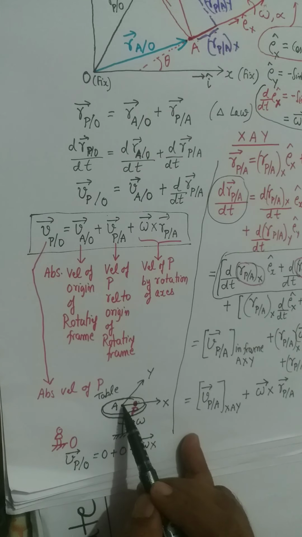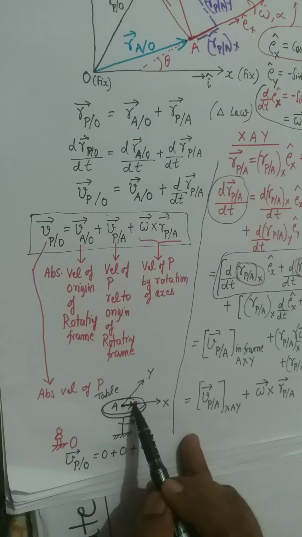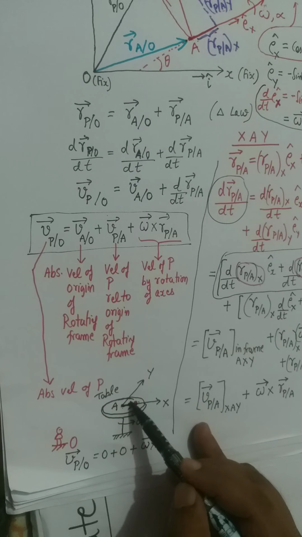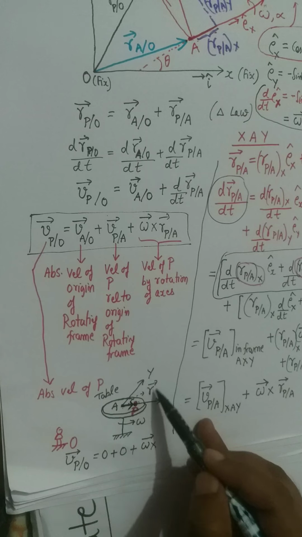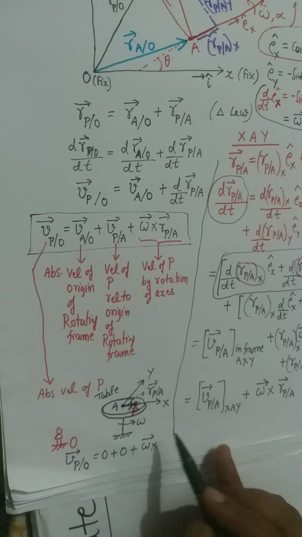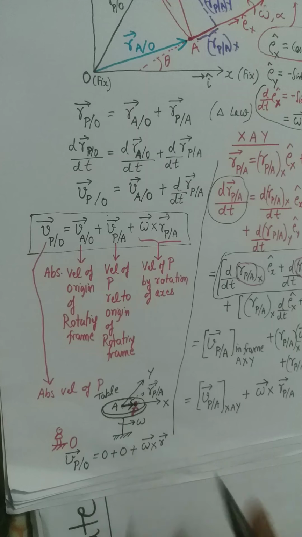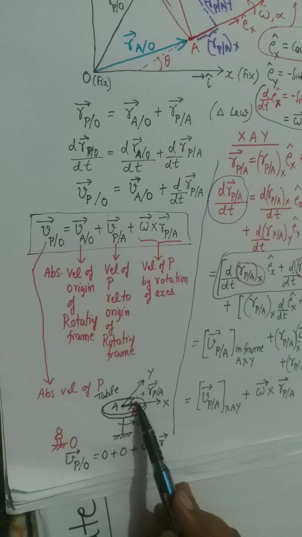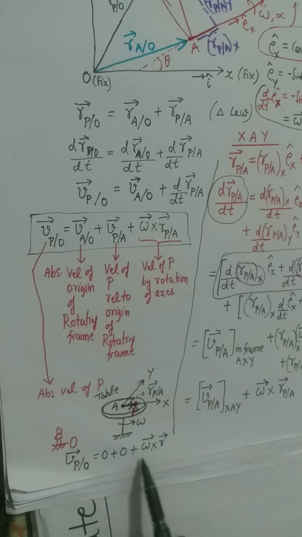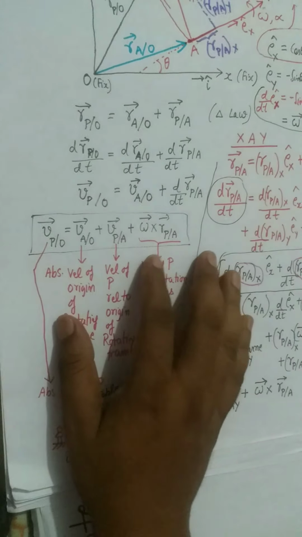Relative to the origin A, the position of the particle will be in this direction. So this vector which connects A to P is the radius vector, and therefore the velocity of particle P for this observer will be omega cross r. And we all know that the velocity of any particle in a circular path is v equals omega into r. So keep this relation in your mind.